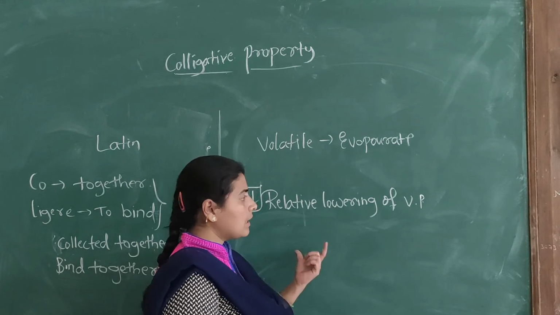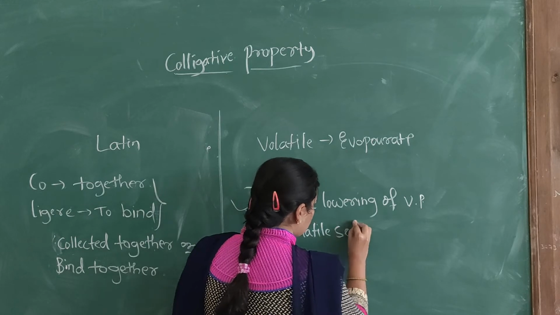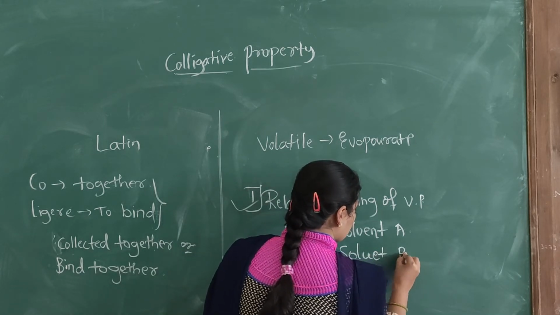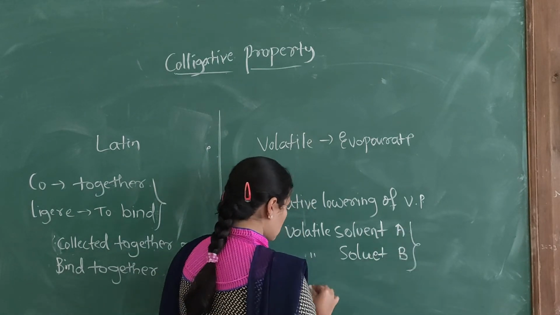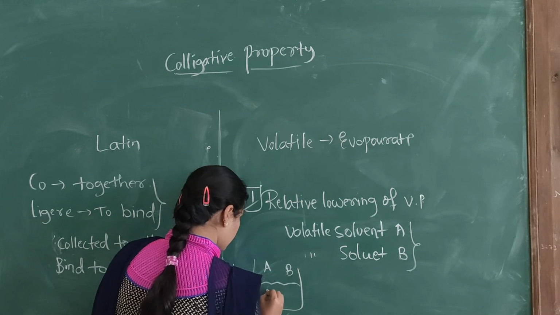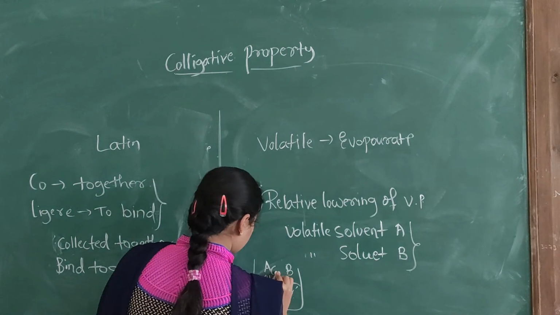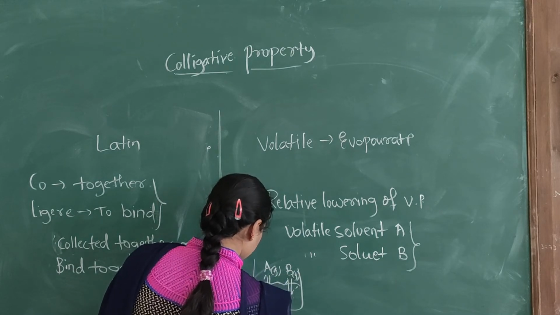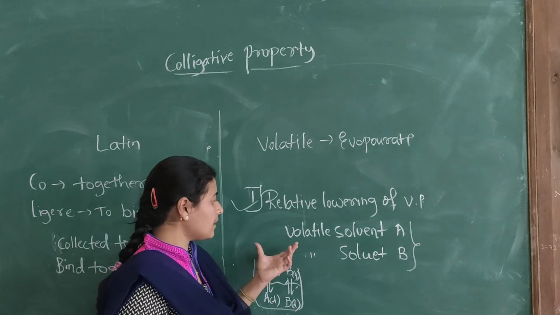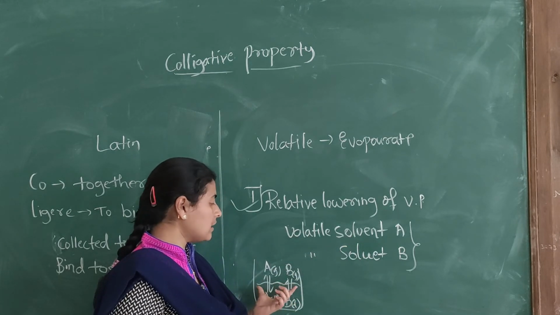Let us consider a binary solution having volatile solvent A and volatile solute B. Both are taken in a closed vessel.